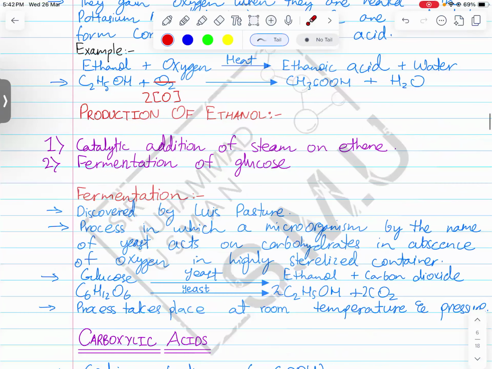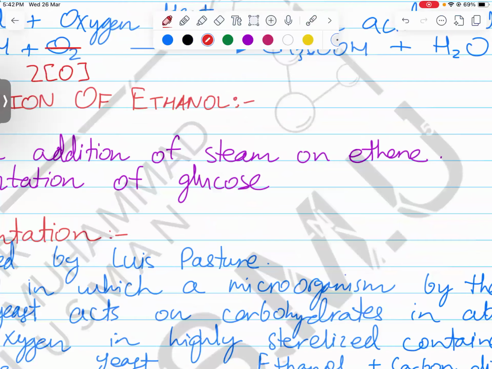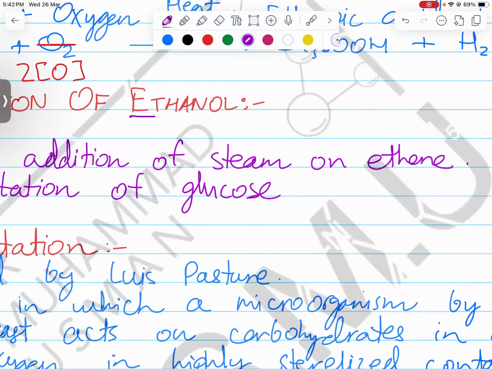Now, production of alcohols, or as per se, production of ethanol, is the more important one. Why is ethanol so important? Because ethanol has a wide range of uses. As you know, ethanol is a solvent. The most important thing is that ethanol is a solvent.